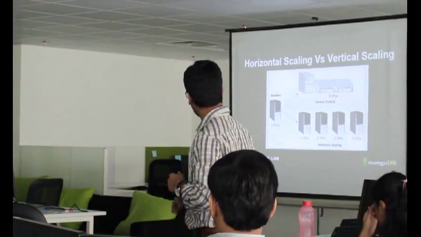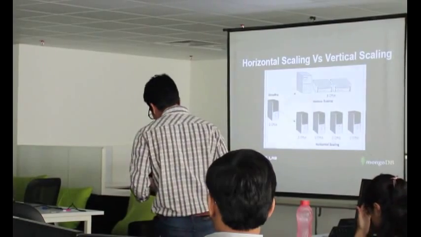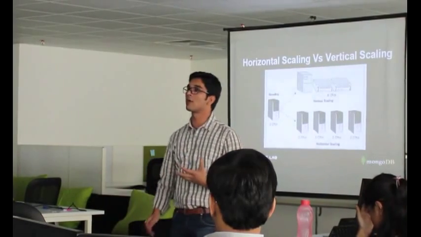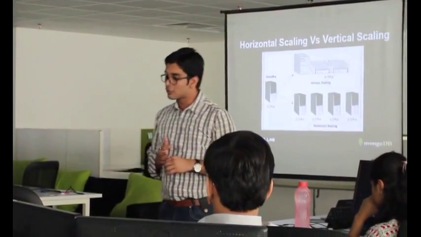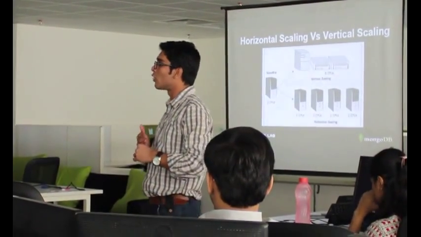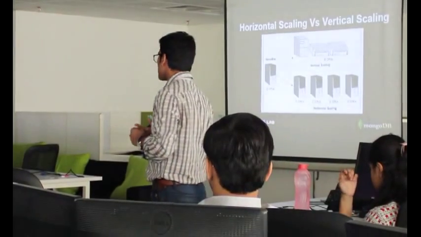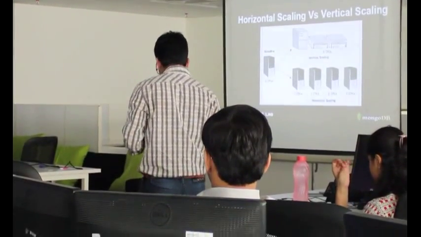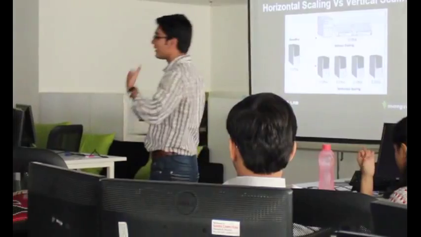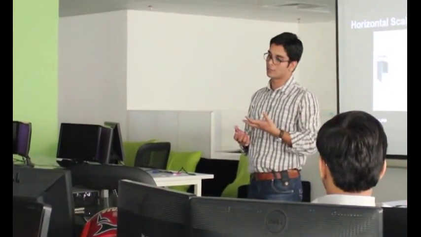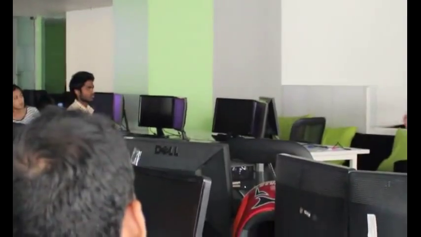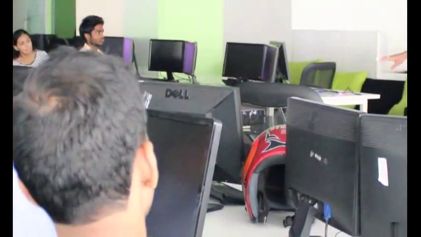Second, let's go to scaling. I think everybody has heard a lot about horizontal scaling and vertical scaling. So let's talk about the difference between these two. When we're talking about horizontal scaling, that means if you have one application running on one server or one database server, you can have 2 or 4 different servers in parallel to support your application. That's known as horizontal scaling.